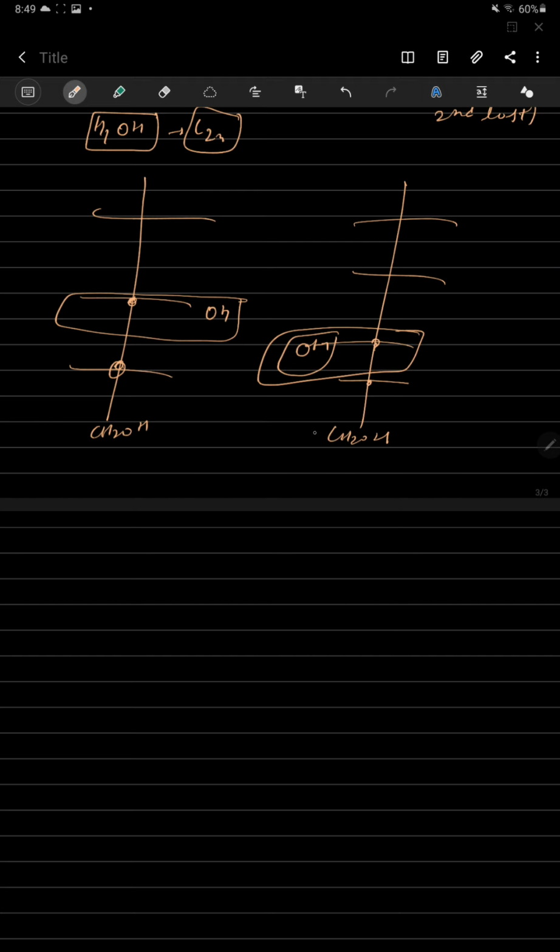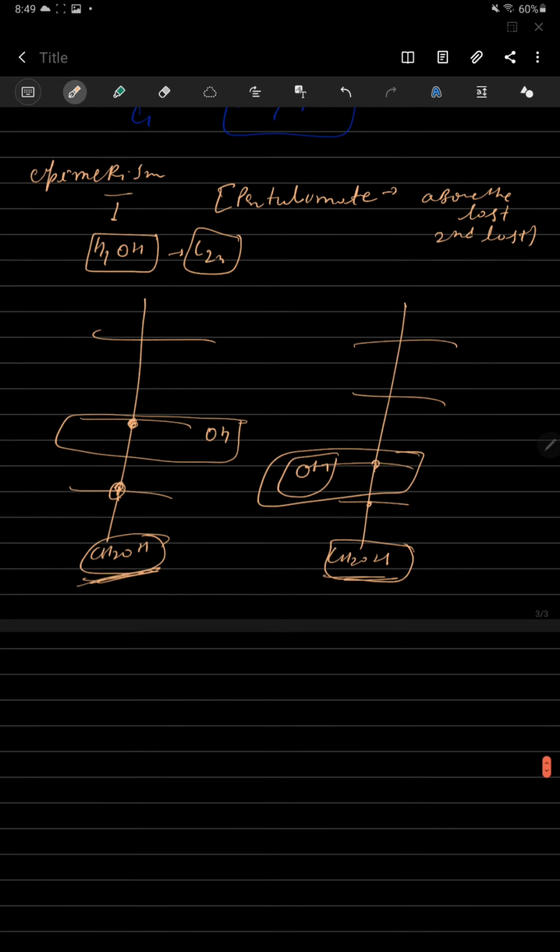The change is in the OH on the second last carbon, the penultimate. Here the functional group is aldehyde. This is the first carbon, this is the second carbon, the penultimate. The third carbon is the third last carbon. The first last carbon and the second last carbon are always functional groups.